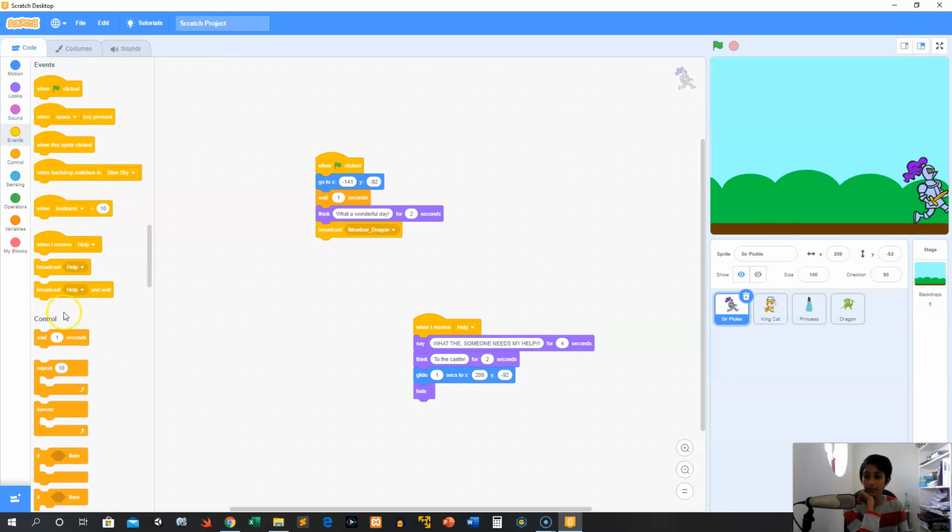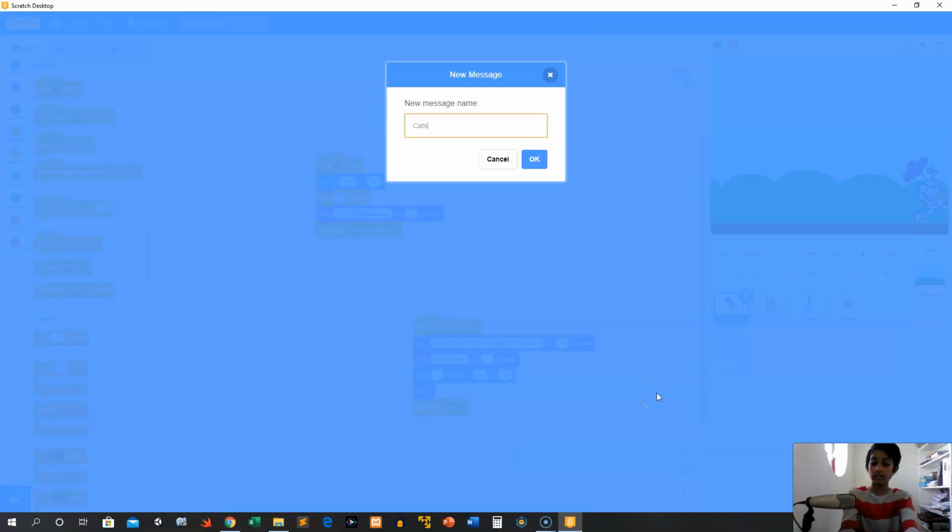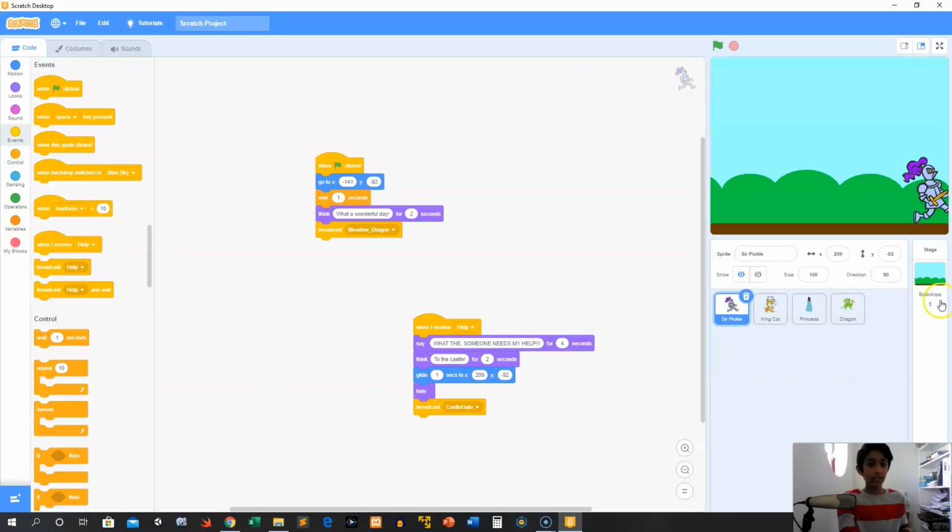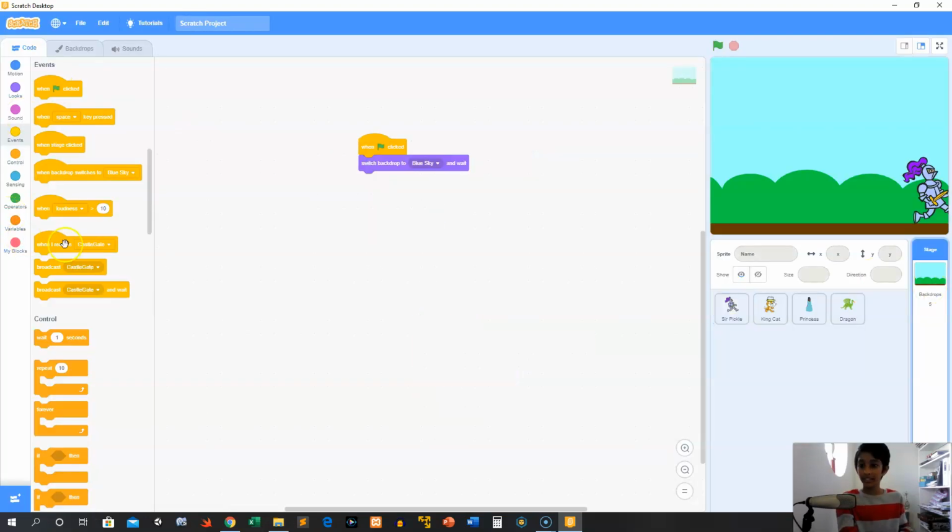So we're going to go to events and we're going to put broadcast. We're going to broadcast the message Castle, oops, Castle gate. And then we're going to go into our backdrop and we're going to say when I receive castle gate, then we want to switch the backdrop, so we can duplicate that and change it to castle gate.